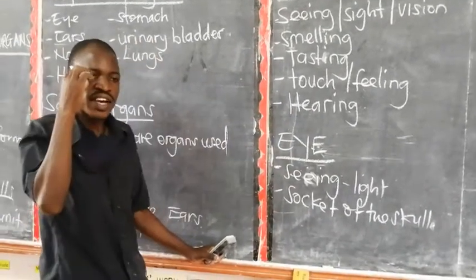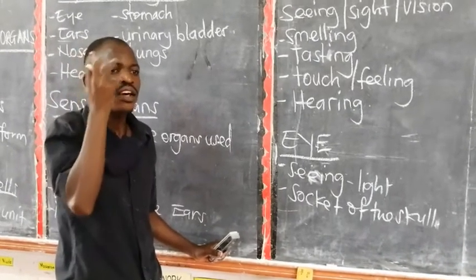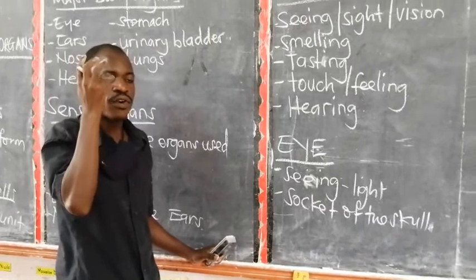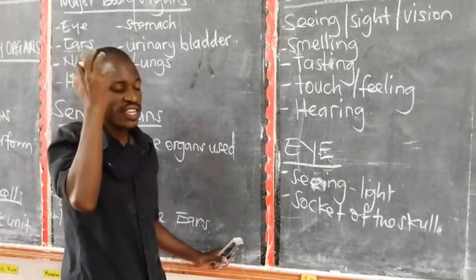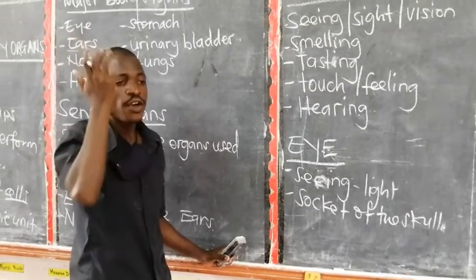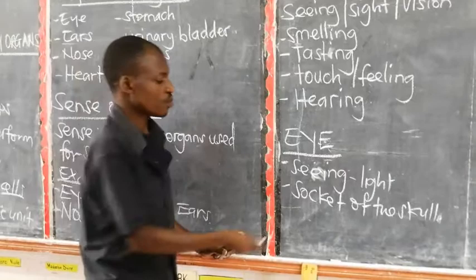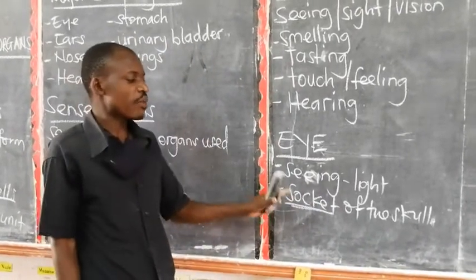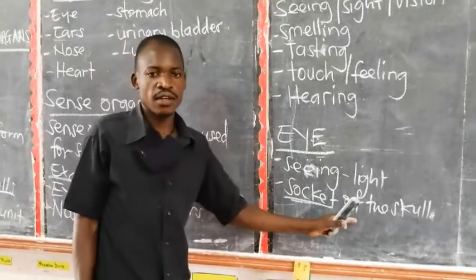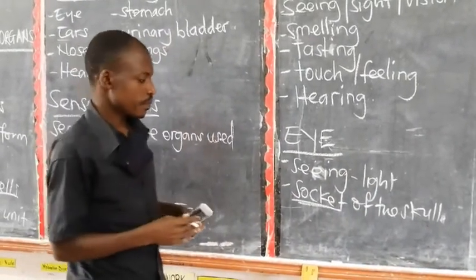Where your eyes are located, there is this hard bone around here that protects it from external damage. That bone is what we call the skull. This is the skull of the head, but where the eyes are inside, it is what we call the socket. So the eyes are protected by the socket of the skull. The skull is one of the parts of the human skeleton.